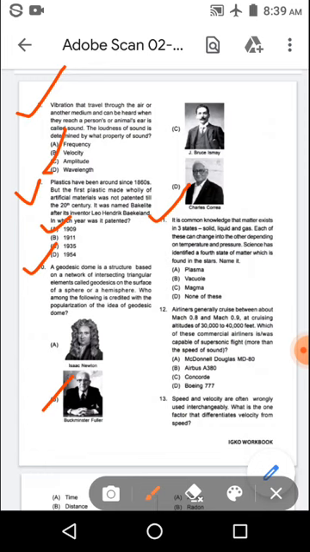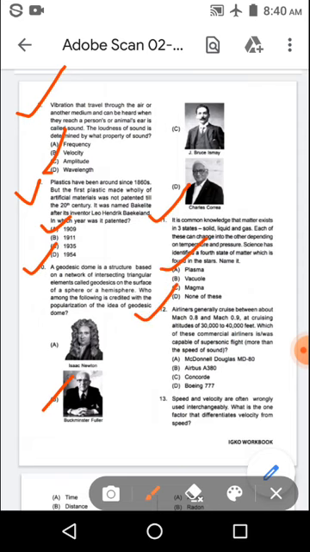Name it. And the options are: Option A, plasma. Option B, vacuole. Option C, magma. Option D, none of these. And the right answer is option A, plasma.